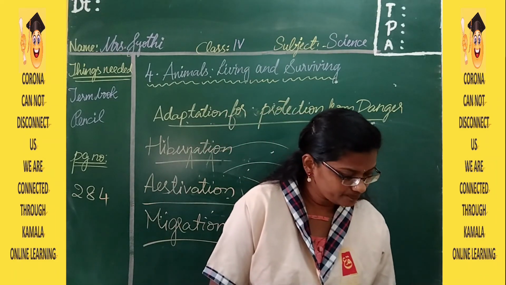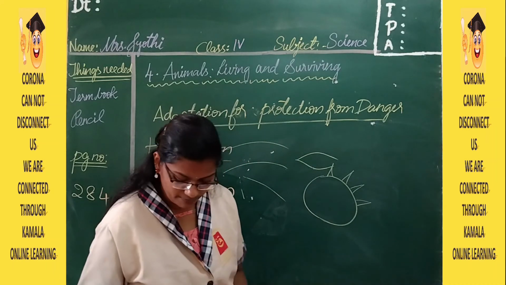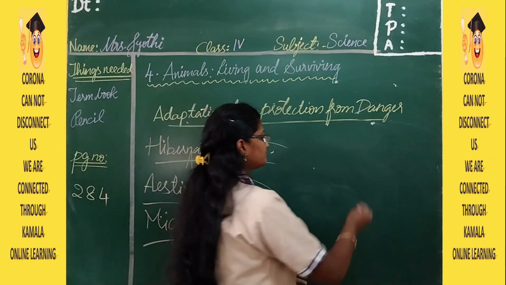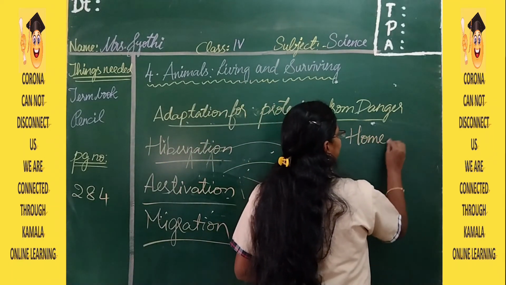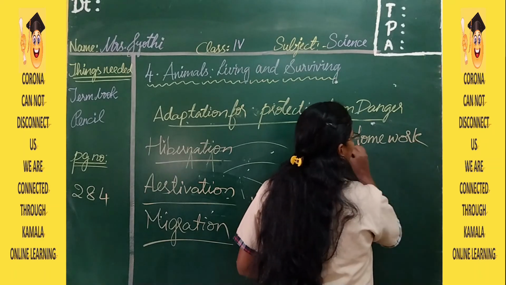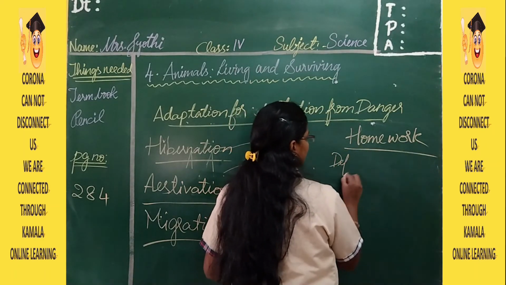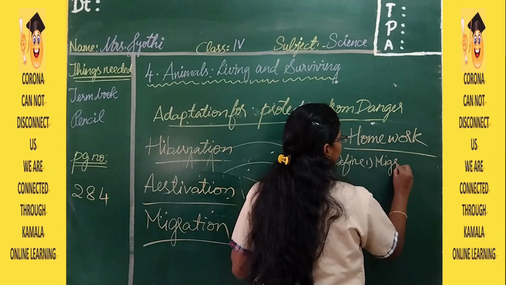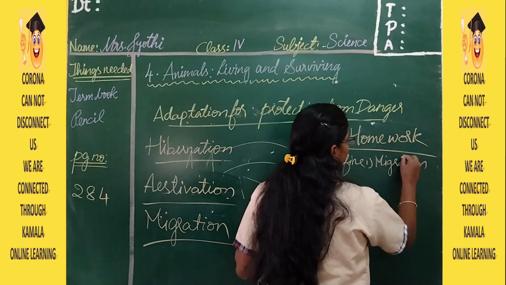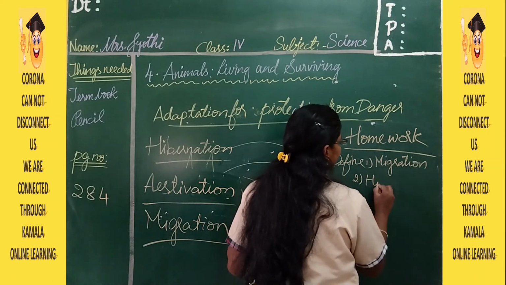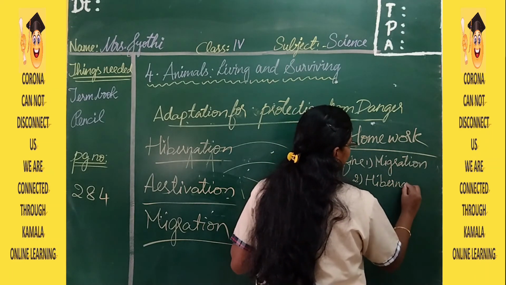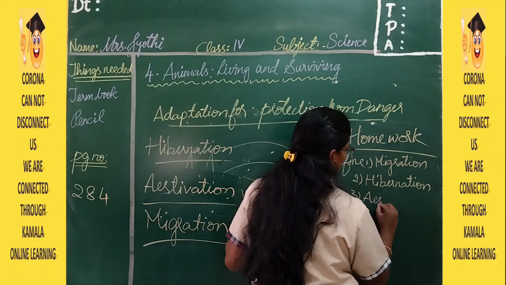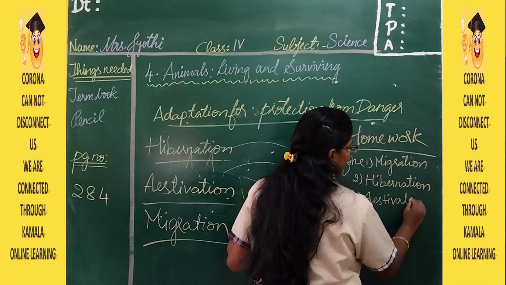So that's all for today. Your homework is you have to write about migration, hibernation and estivation. Define migration, hibernation, estivation.